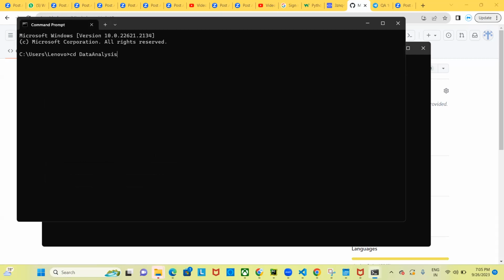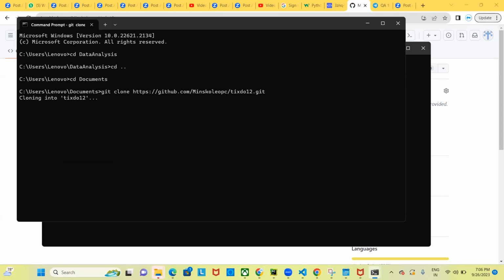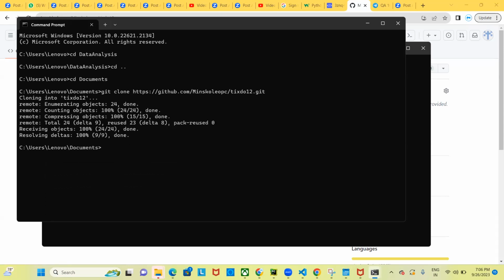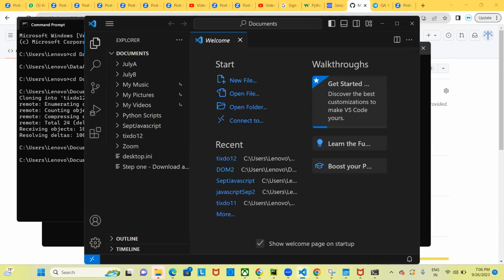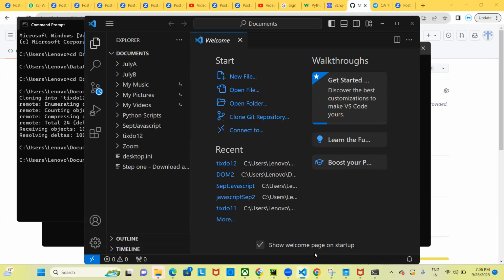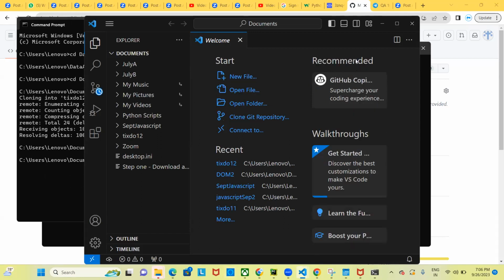So I will say cd documents, and here I will say git clone, and I will simply clone this. So this is the command. That complete project will be coming into my local machine. If you cd and open, this is not the one from my desktop. This is the one where I cloned it from GitHub, right?